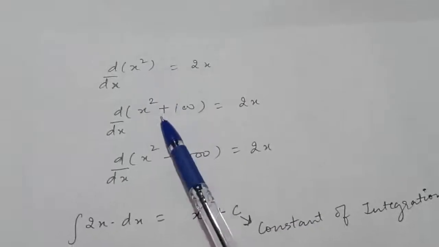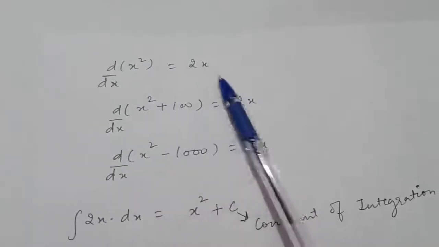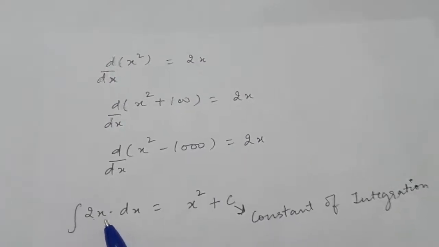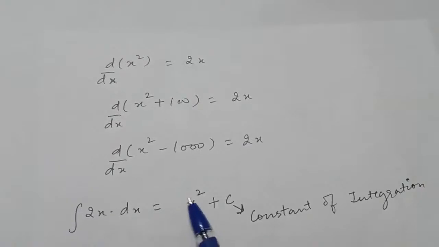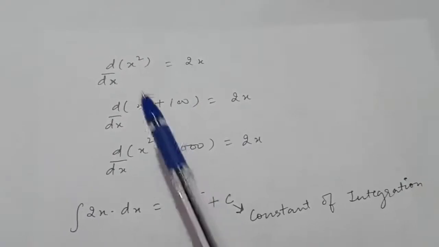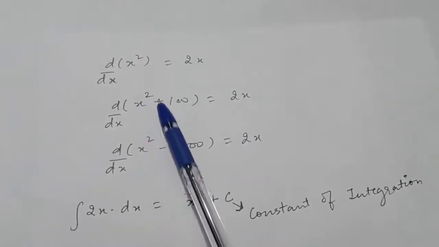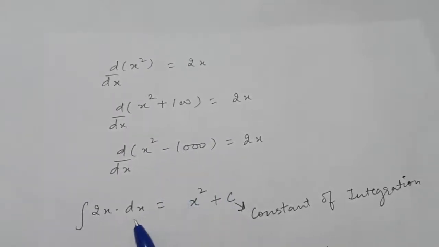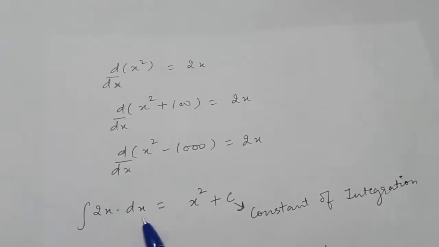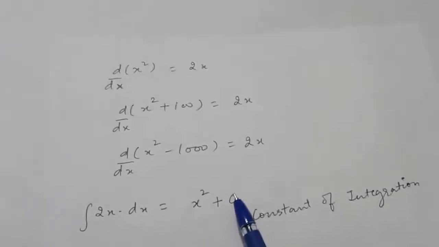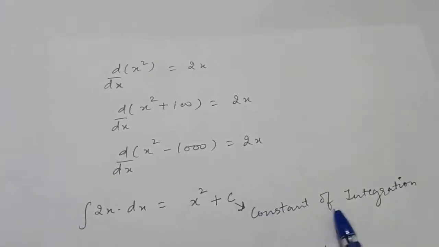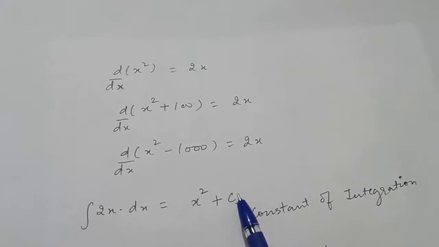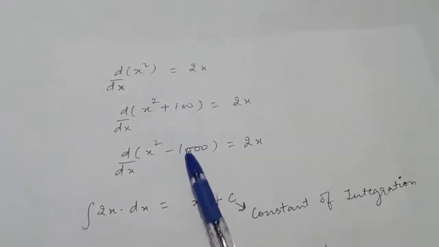So these are different functions, but their derivatives are the same. That is why when we integrate 2x with respect to x, we cannot simply write x square, because it can be x square plus some constant or minus some constant, right? That is why we write the integral of 2x is equal to x square plus c, where c is the constant of integration.